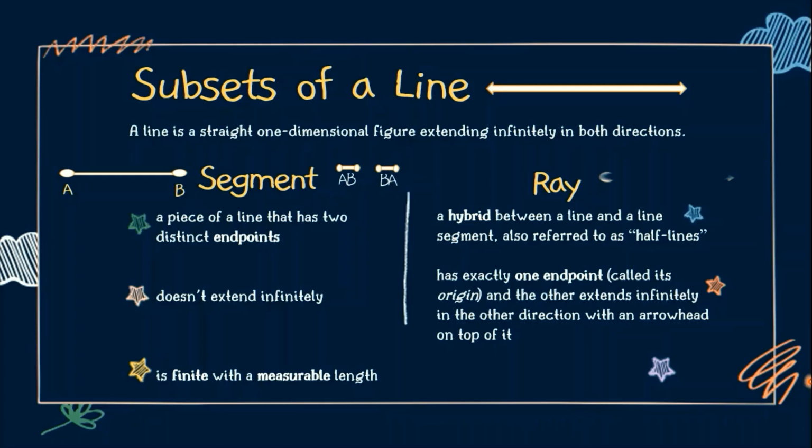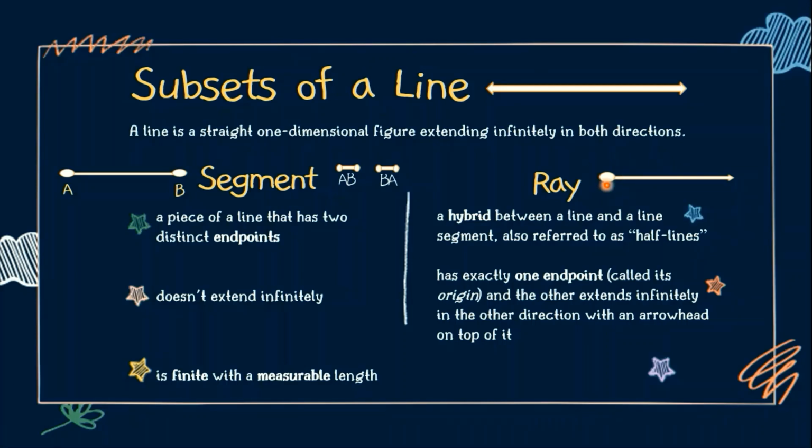And this is how a ray looks like. Ang sabi rito, this is a hybrid. Pinagsama siya na line wherein yung kanyang dulo ay may isang arrowhead at yung kabila naman ay line segment. Kaya may endpoint siya. Therefore, tinatawag siya na half line.